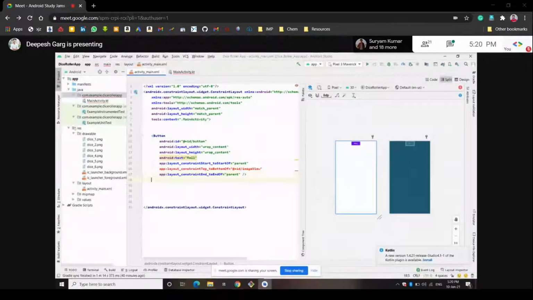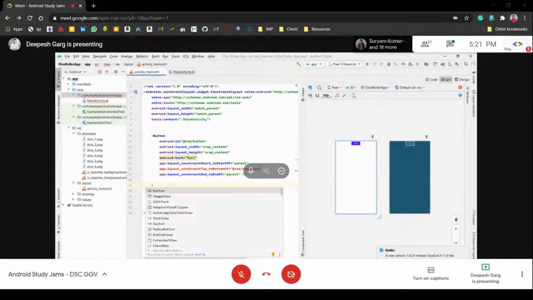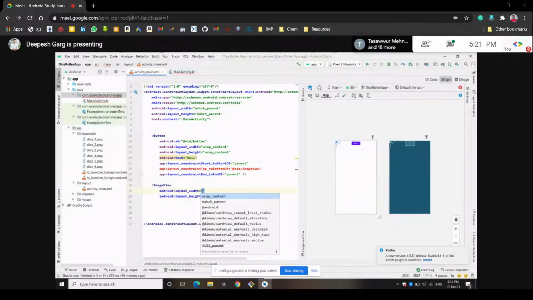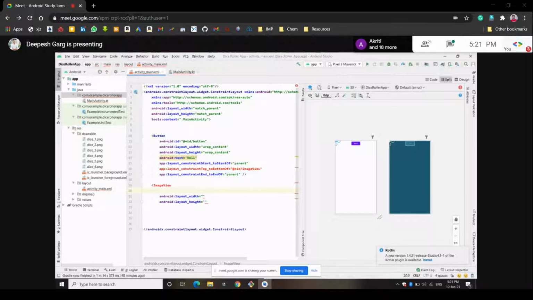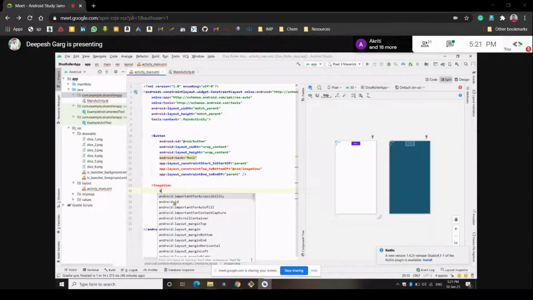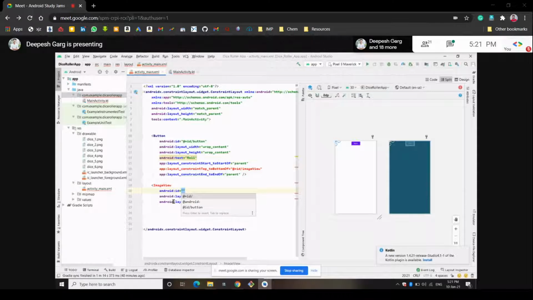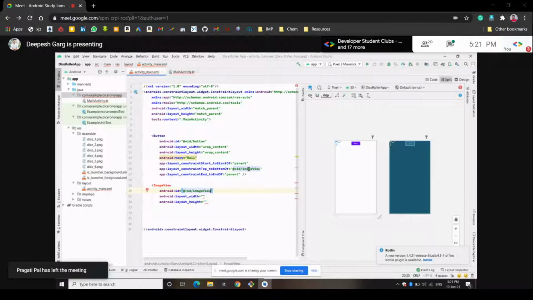Now what we want is to create the image view where the dice image should appear in the app. So how will we create it? We will create one ImageView, and we will give the layout width and layout height. First of all, we should give an ID to it, because everything needs an ID. We will give it the ID image view. This image view was not declared earlier, so that's why it was written in red.